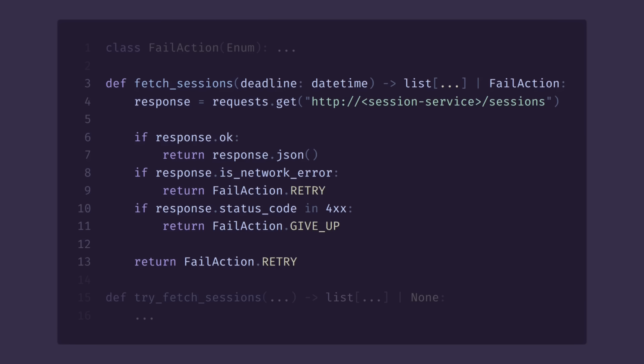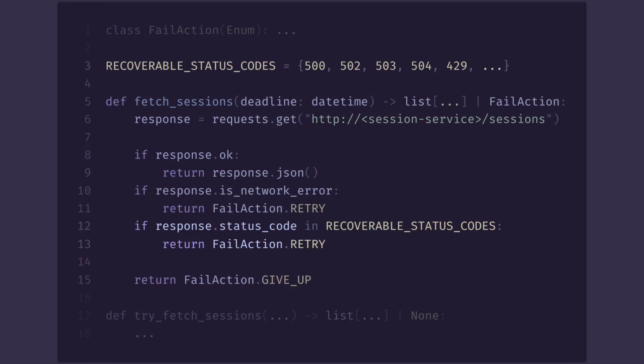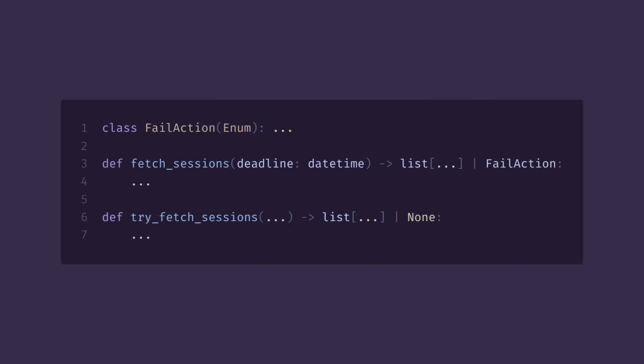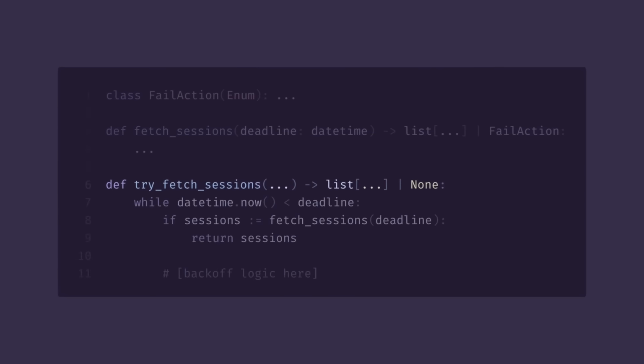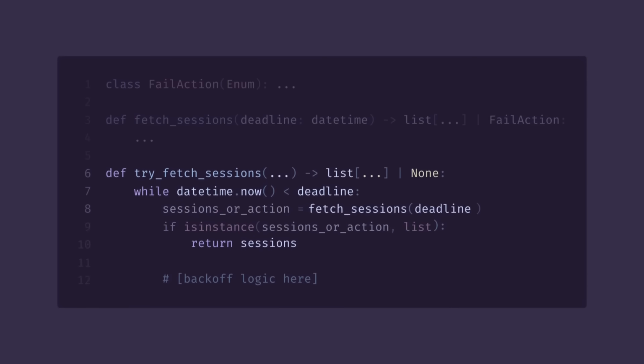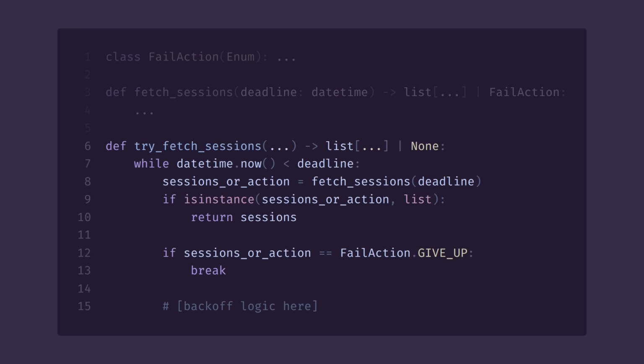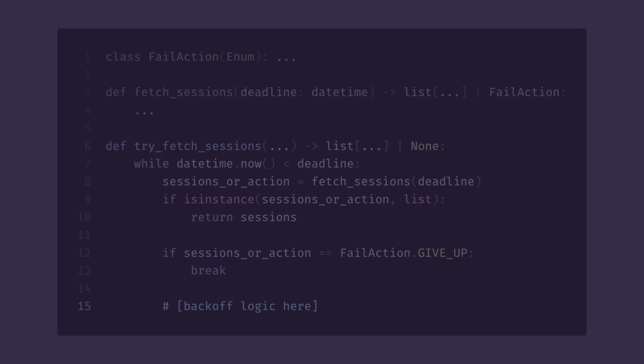In practice, it could be more cautious with a specific whitelist of recoverable status codes. But anyway, let's now update our retry function accordingly. First, our result is compound now, either a list of sessions or an action. Then, if it's a give up action, we just break the loop early. Otherwise, it's a retry action, so we apply the backoff and try again.